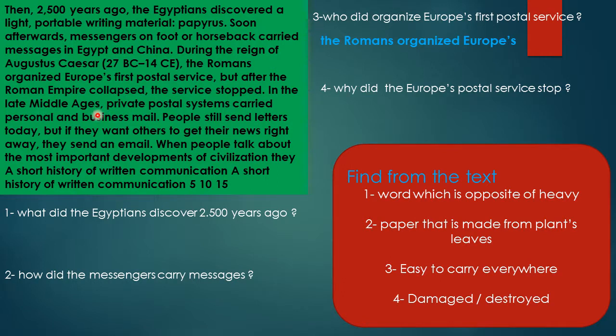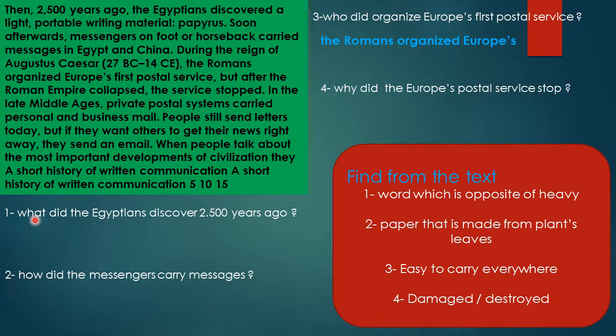In the late Middle Ages, private postal service carried personal and business mail. People still send letters today, but if they want others to get their news right away, they send an email. When people talk about the most important developments of civilization, a short history of written communication.